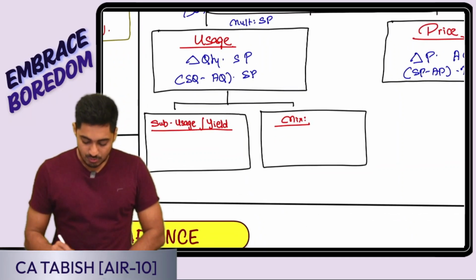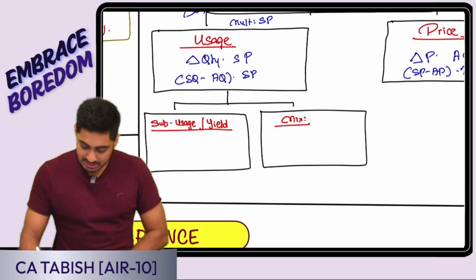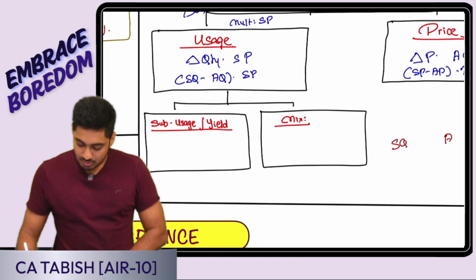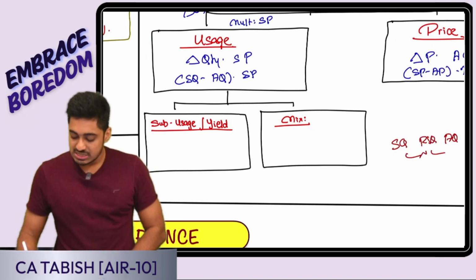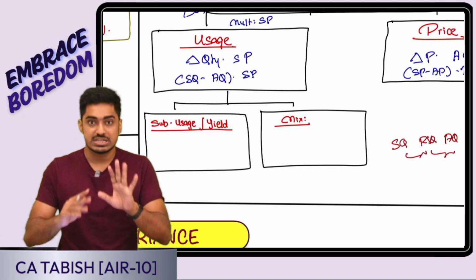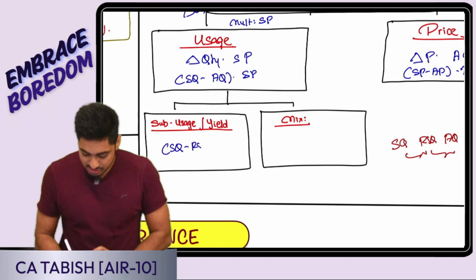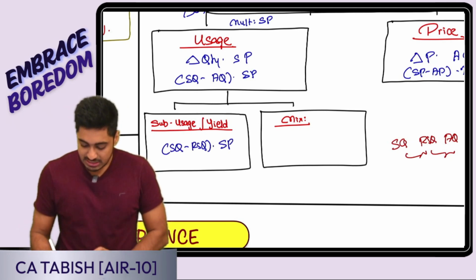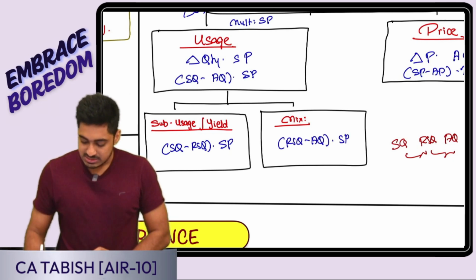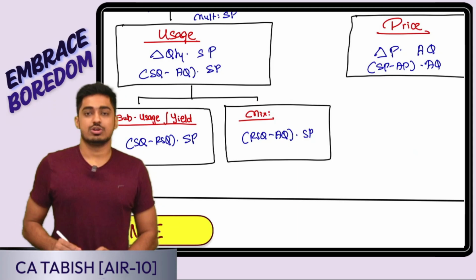Perfect. Now tell me what all I am having. I have a standard quantity. Yes, I have actual quantity. In the middle of the two, I am going to bring in my hero RSQ. The first two is sub-usage, the next two is going to be mix. Logically I have done it, here I am not going to do it. So it is SQ minus RSQ, convert into value into SP. Here it is RSQ minus AQ, convert into value into SP. Is this clear, everyone? Yes, material cost variance is over.